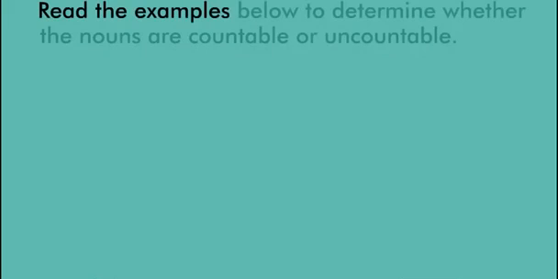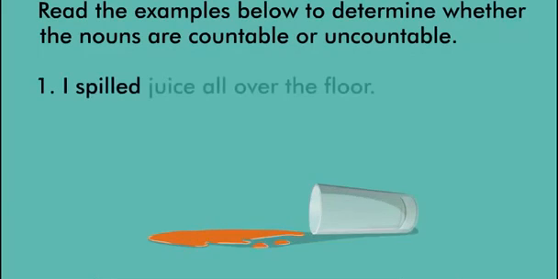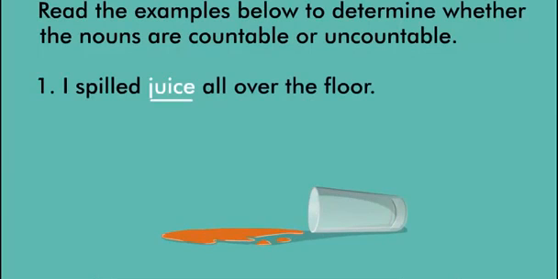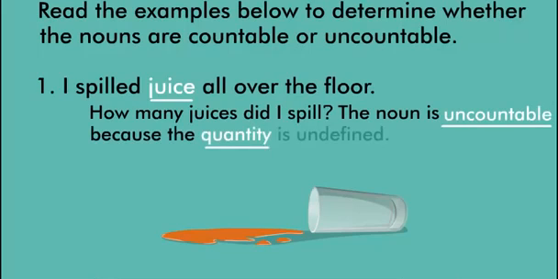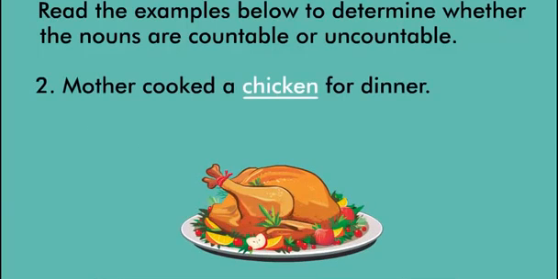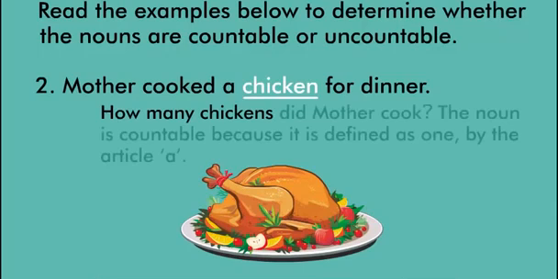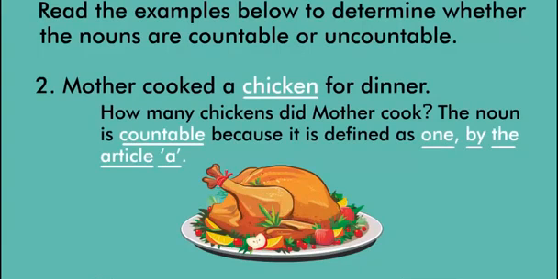Read the examples below to determine whether the nouns are countable or uncountable. I spilled juice all over the floor. How many juices did I spill? The noun is uncountable because the quantity is undefined. Mother cooked a chicken for dinner. How many chickens did Mother cook? The noun is countable because it is defined as one by the article a.